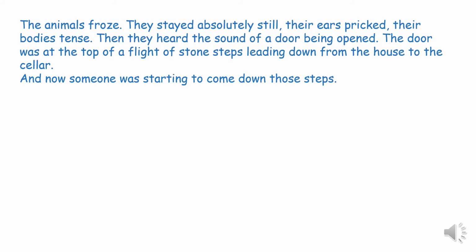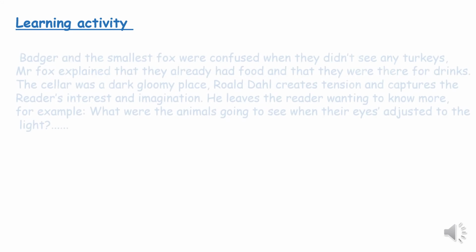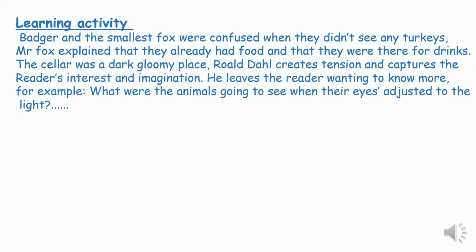Okay, that is the end of the chapter. Okay, let's look at today's learning activity. So, Badger and the smallest fox were confused when they didn't see any turkeys. Mr. Fox explained that they already had food and that they were there for drinks. The cellar was a dark, gloomy place. Roald Dahl creates tension and captures the reader's interest and imagination. So he leaves the reader wanting to know more. For example, what were the animals going to see when their eyes adjusted to the light?